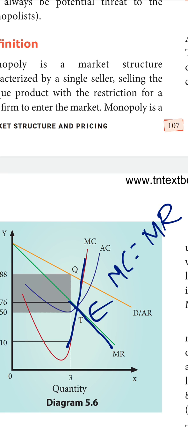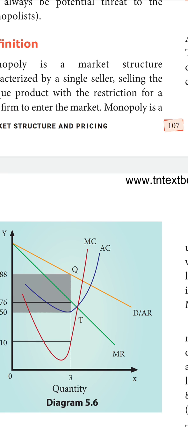Okay. Next we will see how they are determining the profit here. Always what I said, the MR lies below the AR, isn't it? Here the units of output are sold. MR lies below the AR curve, I said. MR is lesser than AR.